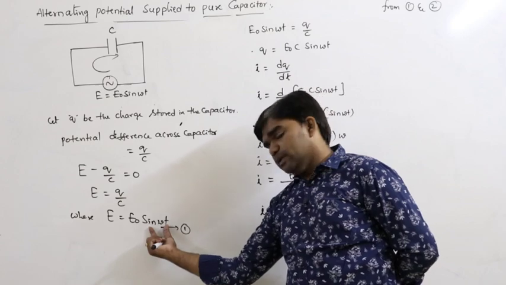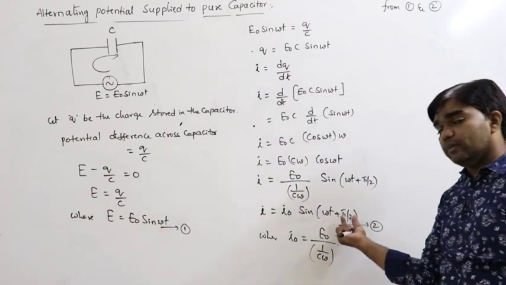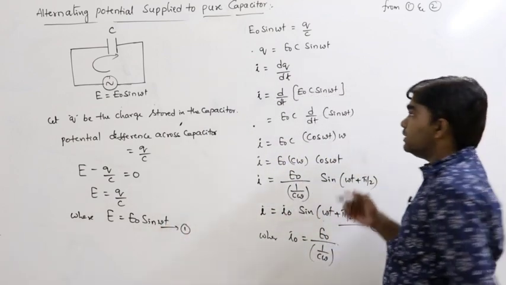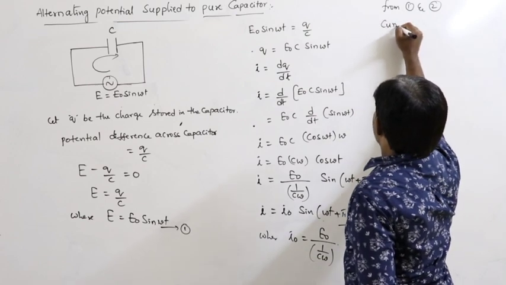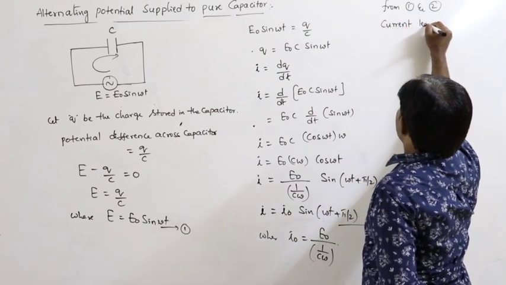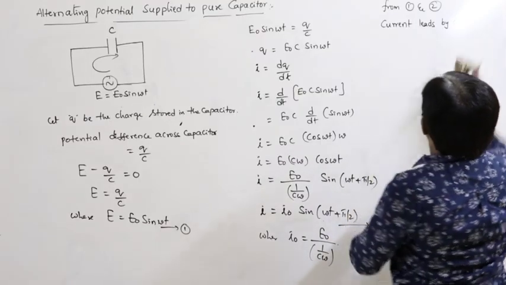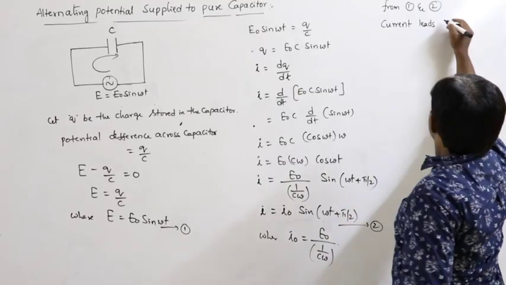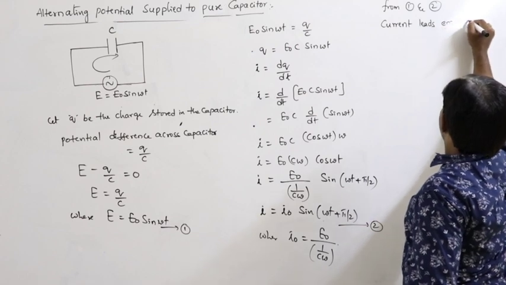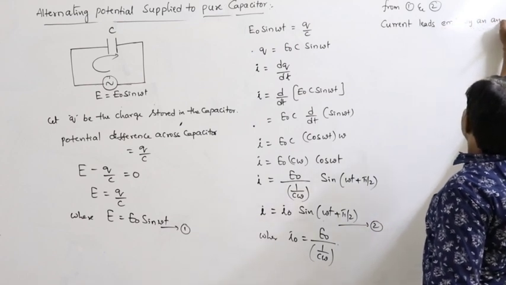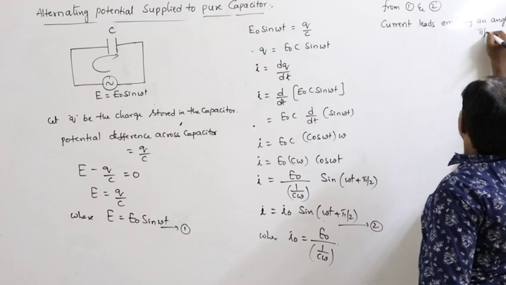Potential is only sin omega t, but current is sin of omega t plus pi by 2. So, that means current leads EMF by an angle pi by 2,